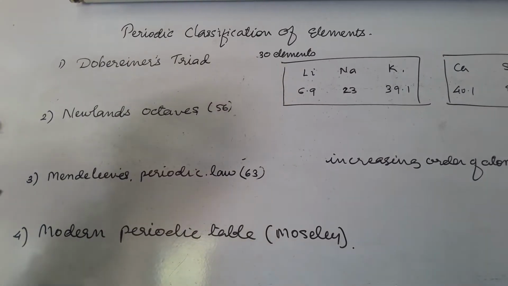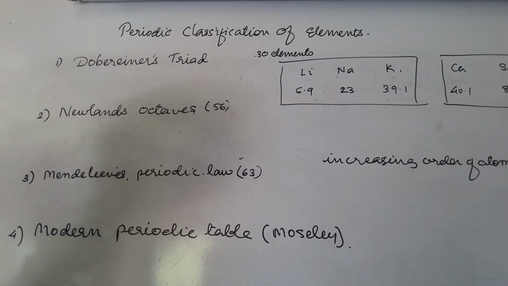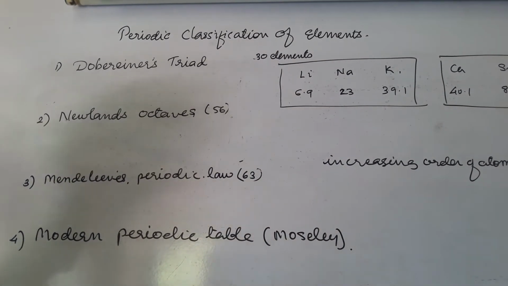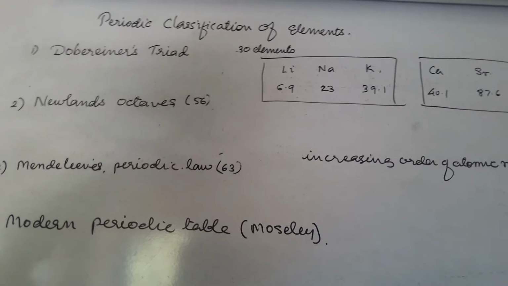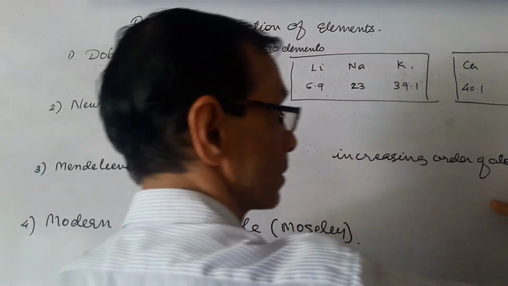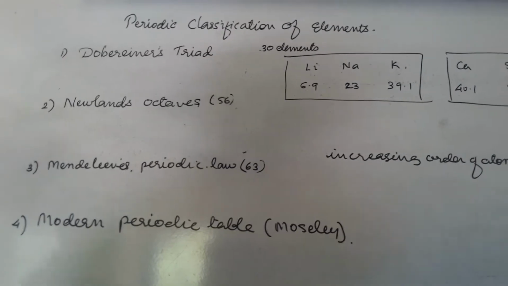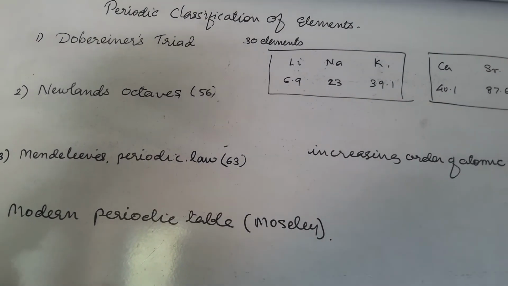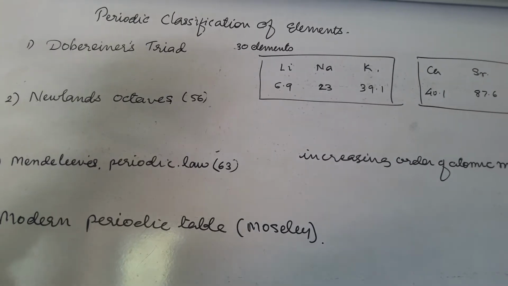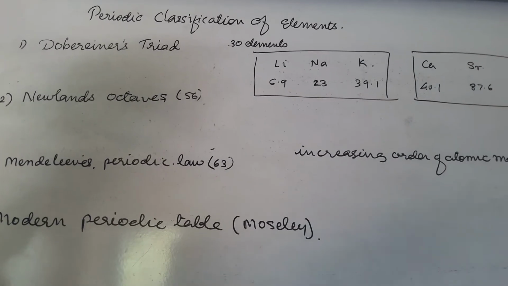The first attempts were made by Dobereiner. He was a German scientist, and he arranged the elements in increasing order of atomic mass, and he made triads of the elements. Triad means a group of three elements with similar properties.